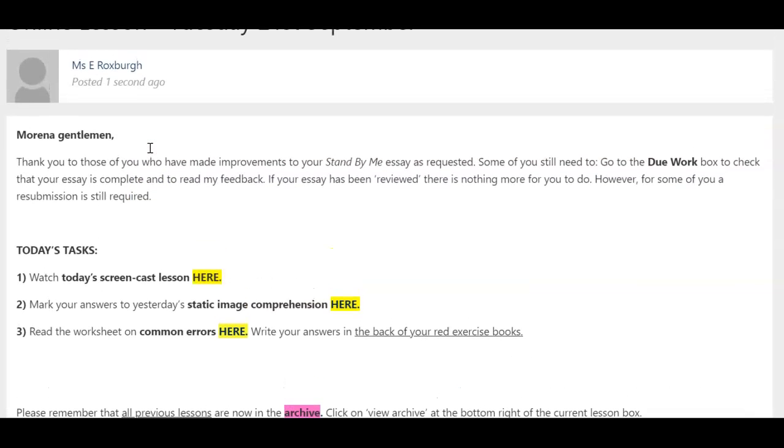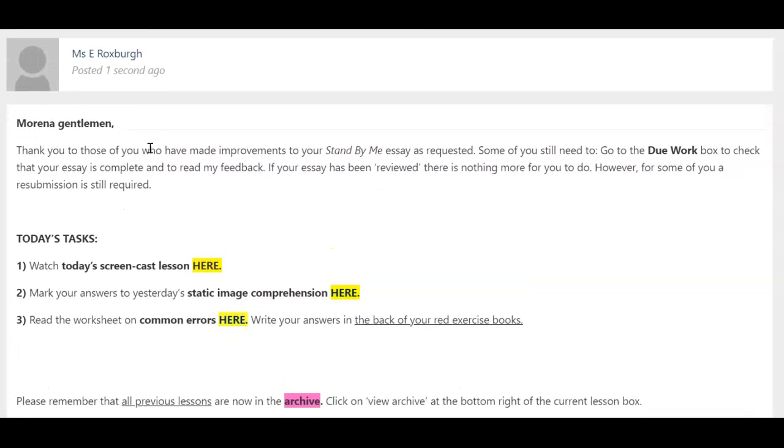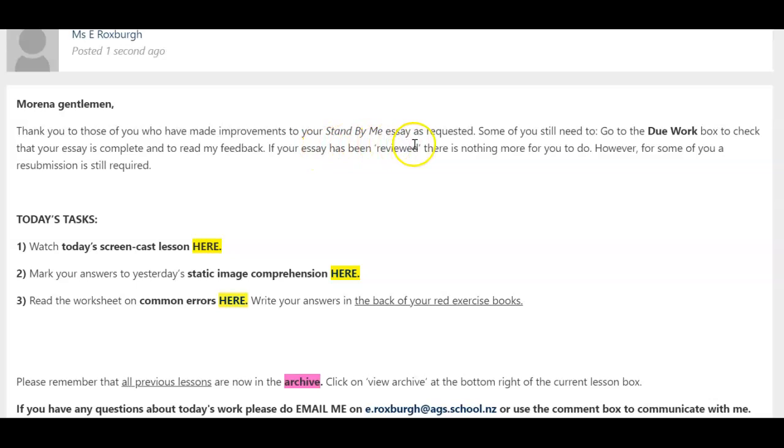Well done to those of you who have made improvements to your Stand By Me essay, as I've asked. Some of you still need to go back to the due work box to check that your essay is complete and to read my feedback. If your essay says reviewed, then there's nothing more for you to do. If, however, it says resubmission required, take a look at my feedback and resubmit that today, please, if you haven't done it already.